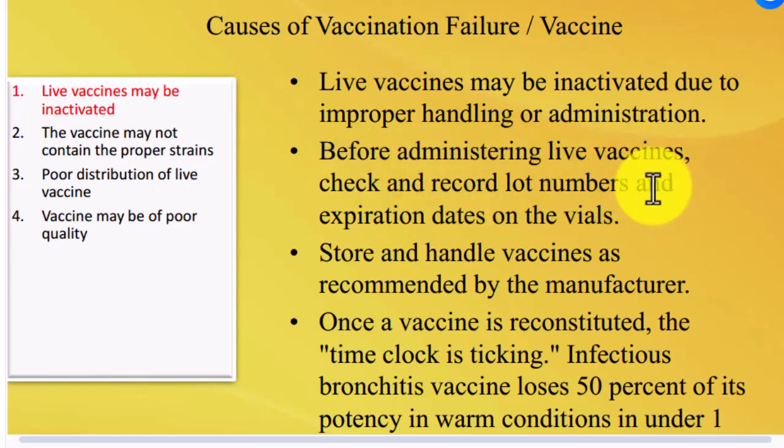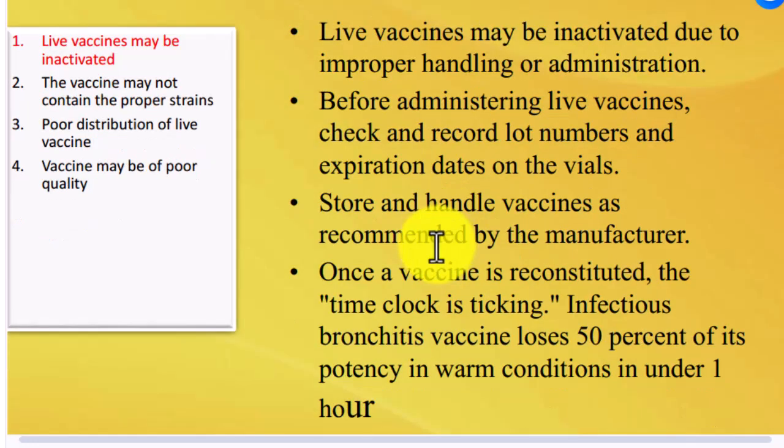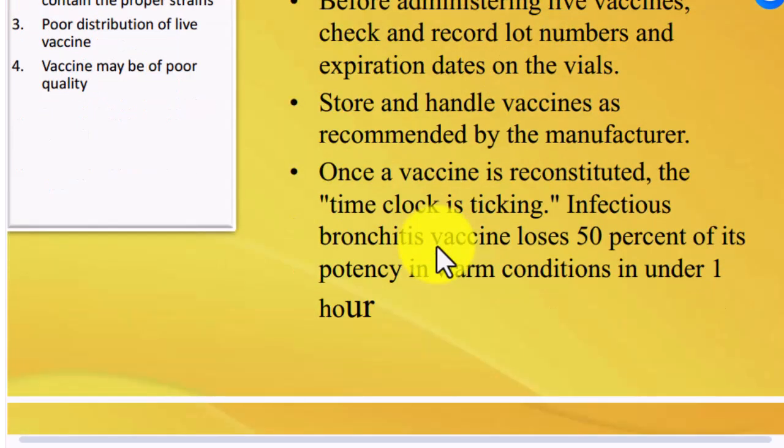Before administering live vaccine, check and record the lot number and expiration date on the vial. Store and handle vaccine as recommended by the manufacturer. Once a vaccine is reconstituted, the time clock is ticking. Infectious bronchitis vaccine loses 50% of its potency in warm conditions in under 1 hour.